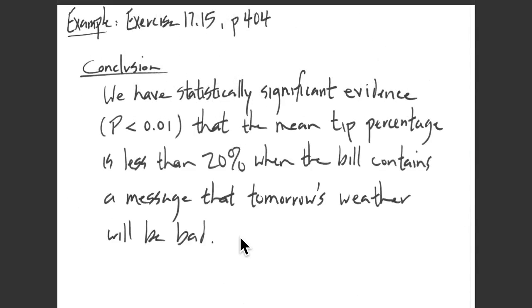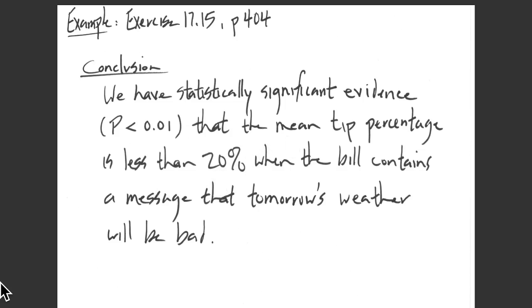So to sum things up, our sample data gave us statistically significant evidence, p much smaller than 1%, that the mean tip percentage is indeed less than 20% when the message contains information about tomorrow's weather being bad. And remember, when we say this, we're making a prediction, really.